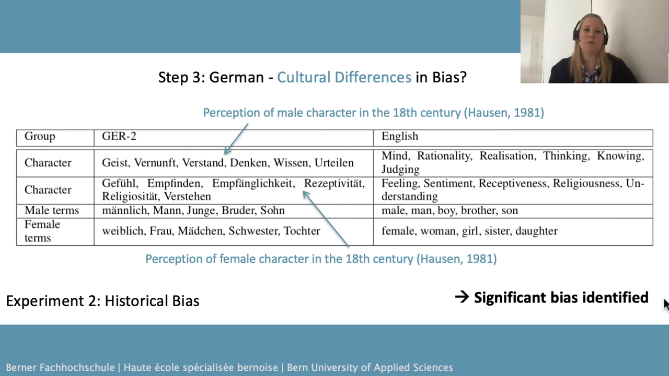In the second experiment, we observed that historical bias is as well included in nowadays word embeddings. We considered a study that created a list of words of the perception of male and female character in the 18th century. In this study, a male character in the 18th century was perceived as mind, rationality, thinking, or judging, whereas a female character was perceived as feeling, understanding, or sentiment words.